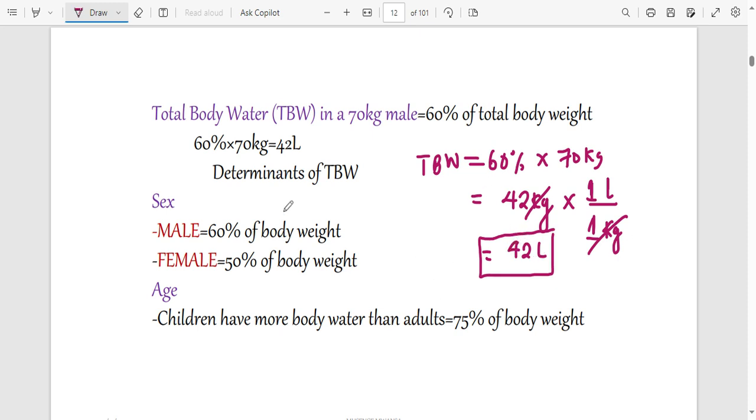So let's say you have a mass of 50 kg. What will be your total body water? How much water are you going to have in the body? That will be 60% times your weight, right? So total body water is 60% of the total body weight. For a female, it's 50% of the total body weight. But children have got more water. Actually, 75% of their body weight is going to be water. So if you want to find the total body water for children, use 75%.